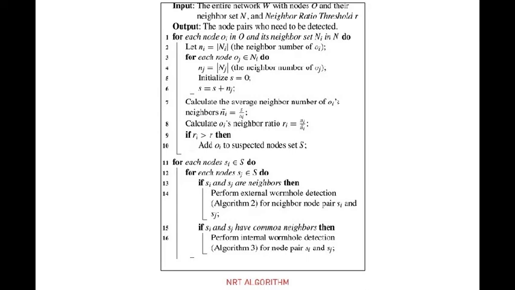Now, how is this done? Every node in the wireless sensor network will know its neighbors after the neighbor discovery. Then, the node calculates the ratio of its neighbor number and the average neighbor number of all its neighbors and names this term the neighbor ratio. Finally, this neighbor ratio will be compared with the neighbor ratio threshold to determine whether the wormhole detection is required or not.